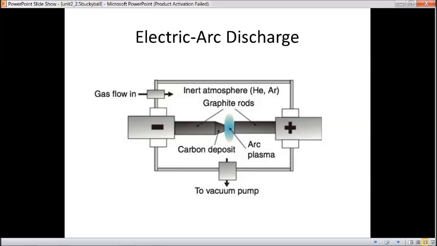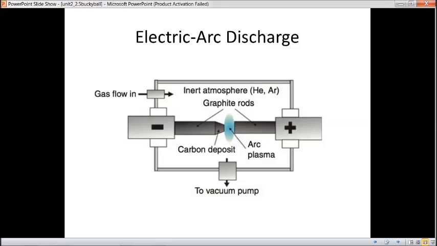The inert gases will be helium and argon, and by taking out the air through a vacuum pump, the graphite rods conduct, and the carbon deposit is also there. It creates an arc plasma. At the arc, a plasma is generated, which then forms carbon nanoparticles, which are arranged in a perfect lattice structure through the excitation itself. We can make it as a C60 fullerene structure.